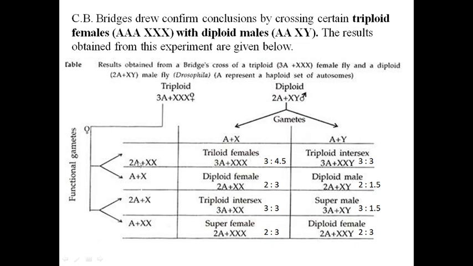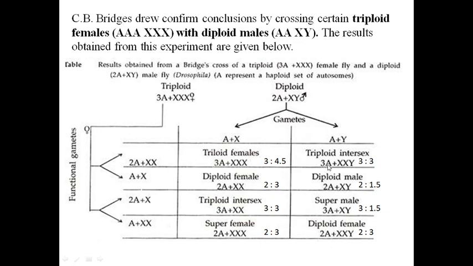Now this ova is fertilized with this, so it is an intersex, a triploid intersex. Intersex means neither male nor female. Why? Because the ratio is 3:3. The balance is neither in favor of maleness nor in favor of femaleness, but it is at a standstill, 3:3, in the center.